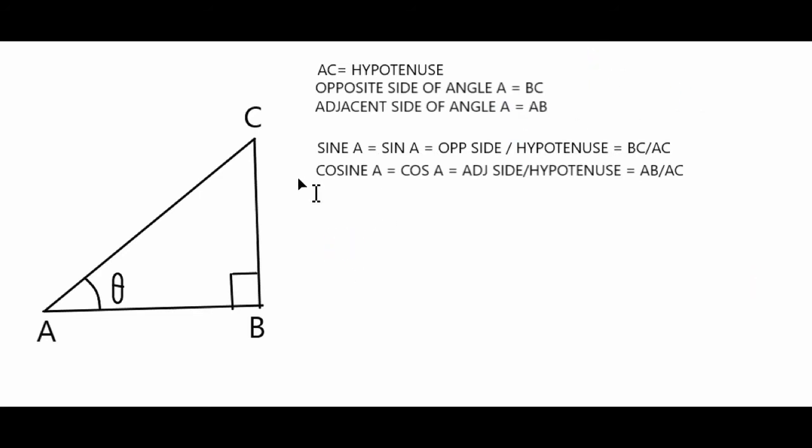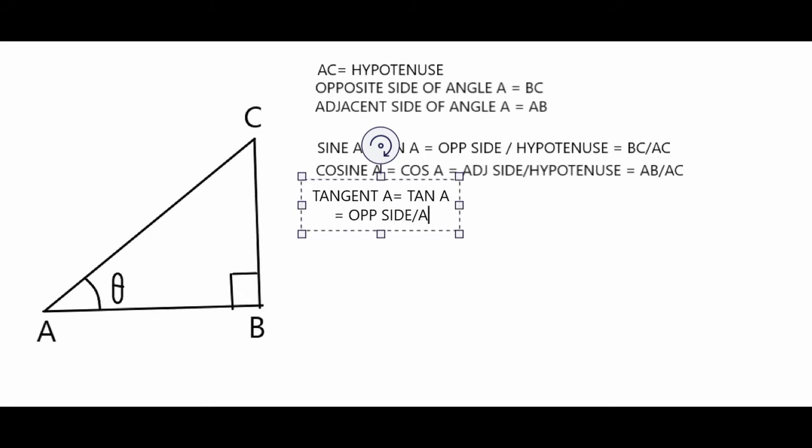Next one is the tangent of A. You have to learn this by heart. Tangent of A, the short form is tan A, which is equal to opposite side divided by adjacent side.